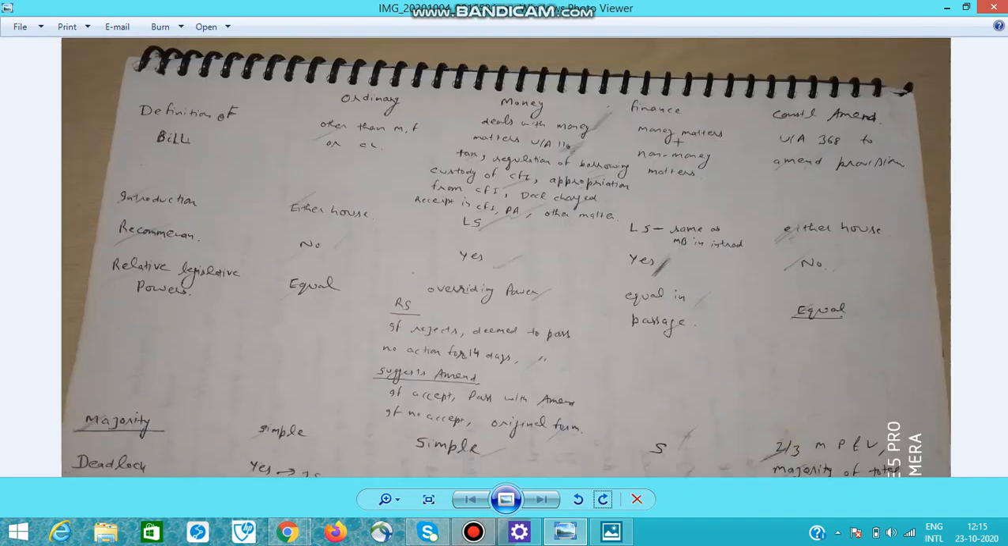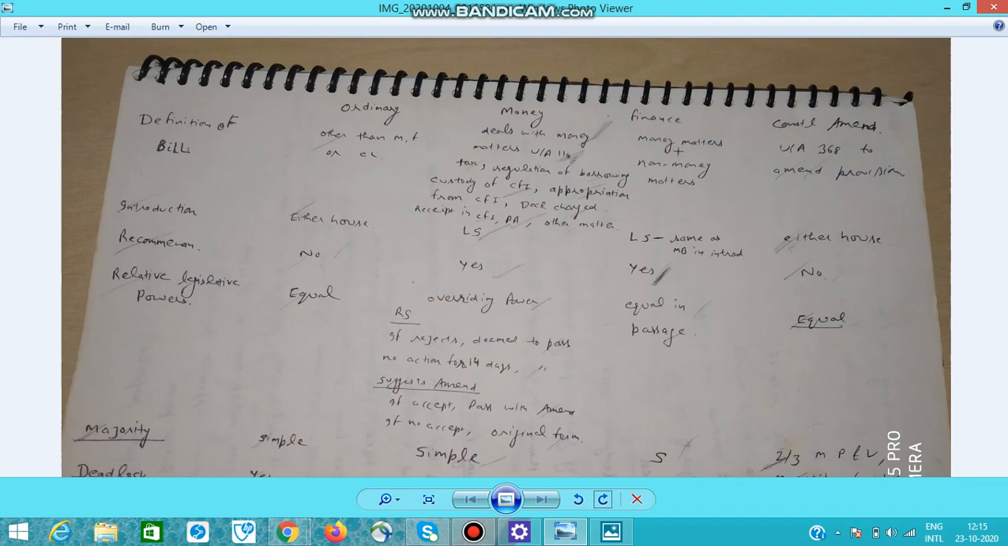After a bill is passed by both houses, it has to be presented before the president. So, what are the options available to president before he gives his assent? So, first we start with ordinary bill.